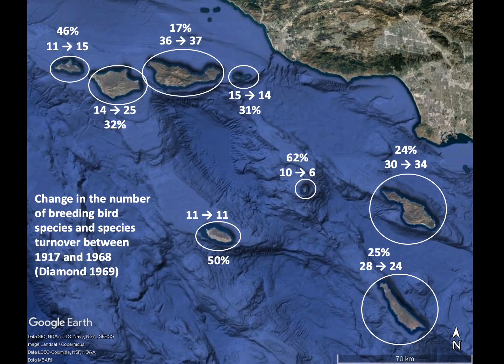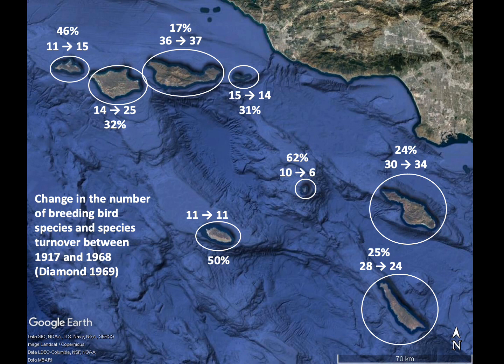Another classic test of island biogeography theory was conducted by Jared Diamond. He surveyed the bird communities of the small islands offshore of California and found that, compared to an earlier survey conducted 51 years previously, the number of species had only changed slightly on these different islands. In other words, he showed that those numbers of species were in equilibrium on those islands.